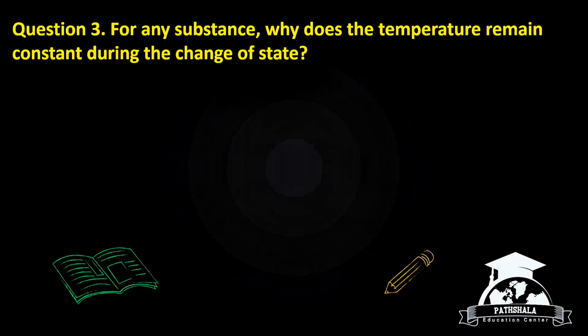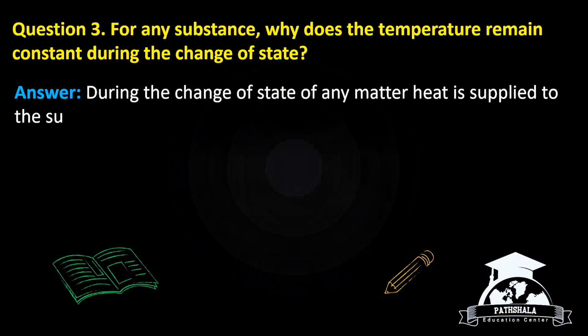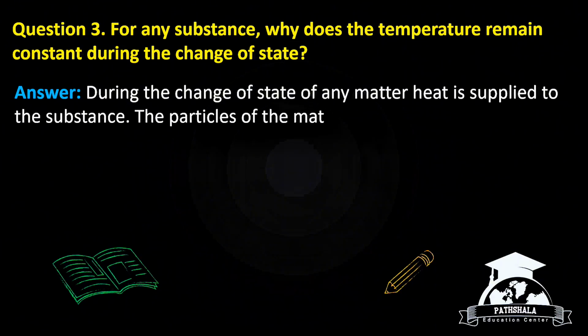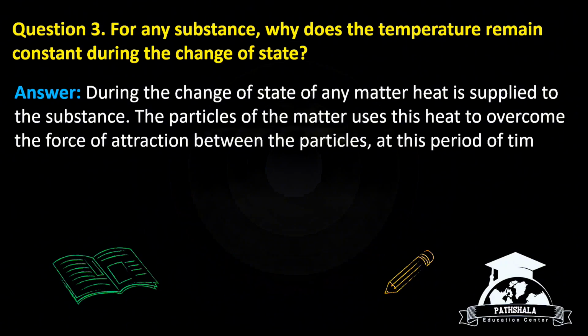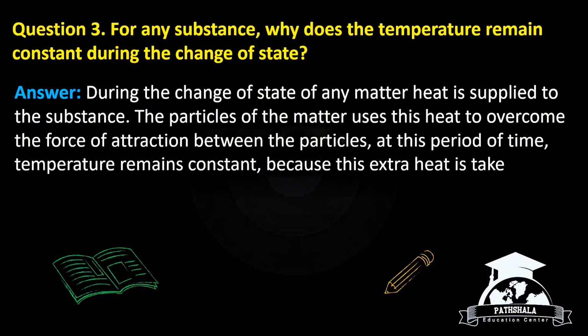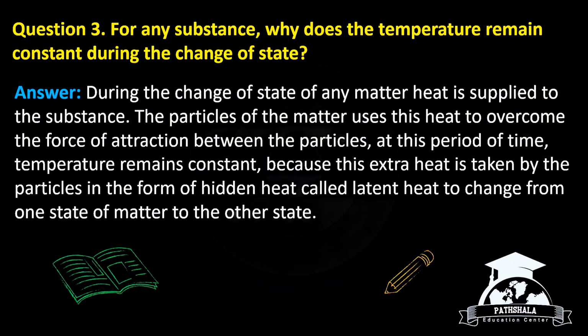Question number 3. For any substance, why does the temperature remain constant during the change of state? Answer: During the change of state of any matter, heat is supplied to the substance. The particles of the matter use this heat to overcome the force of attraction between the particles. At this period of time, the temperature remains constant because this extra heat is taken by the particles in the form of hidden heat called latent heat to change from one state of matter to another.